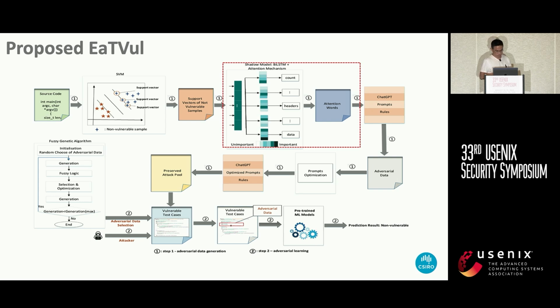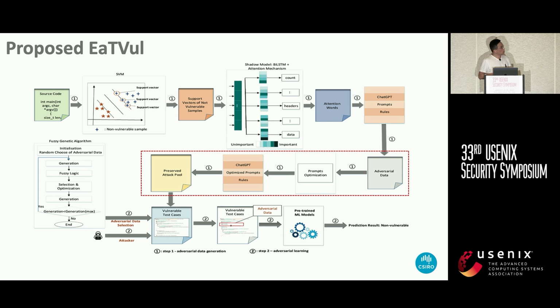After that, we use GPT to generate the adversarial data. The inputs are the prompt and the attention words, and the output is what we call the original adversarial data. Then we use GPT to further optimize the data, which we call optimized data.